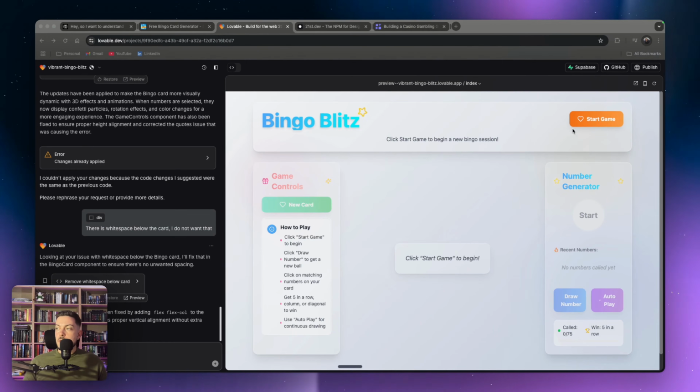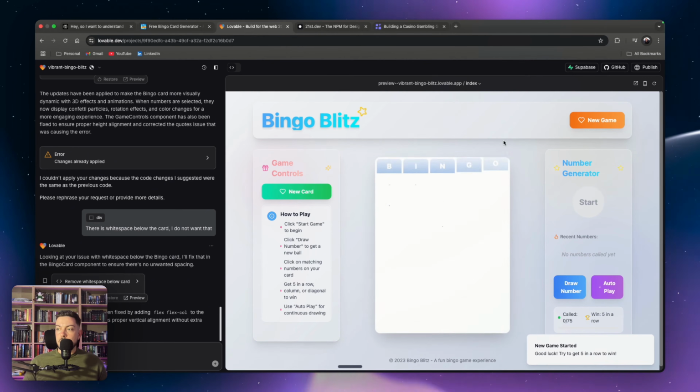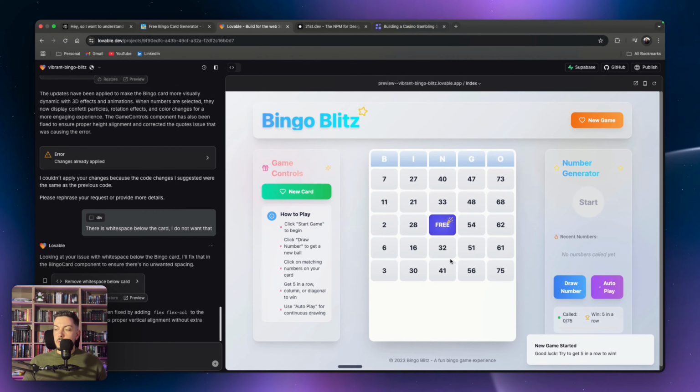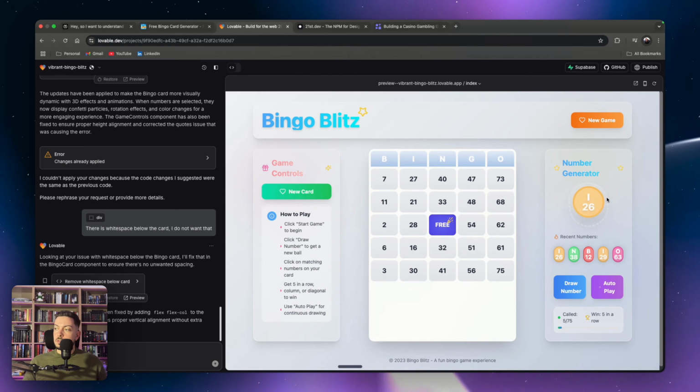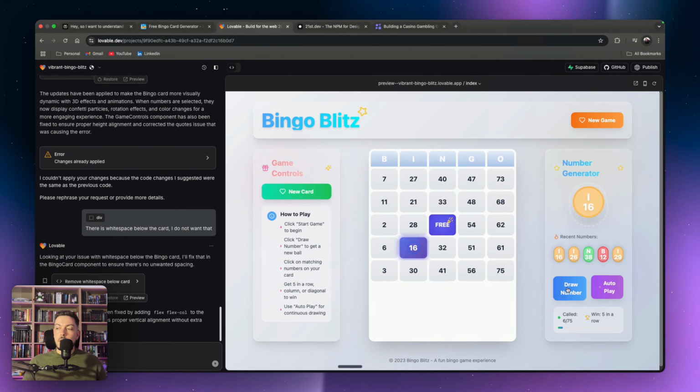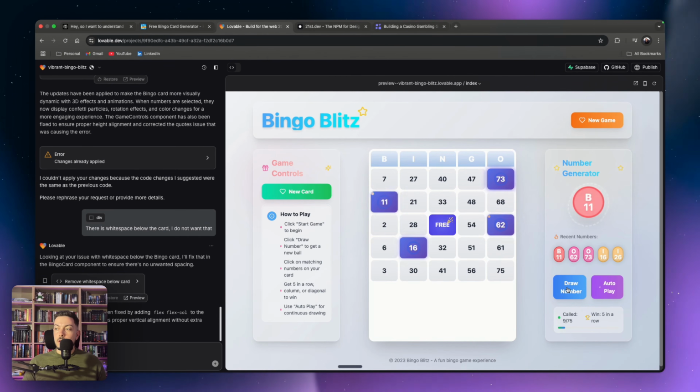Okay, so this is the update to the game. We are going to just click start game. Here we get our card, and then if we go ahead and draw our number, you'll see as the numbers come through, they have this cool little animation, there's that kind of beaming effect. And as we draw numbers, you'll see we've got a little bit of a flashing light whenever we draw a number. So it's looking a lot better.